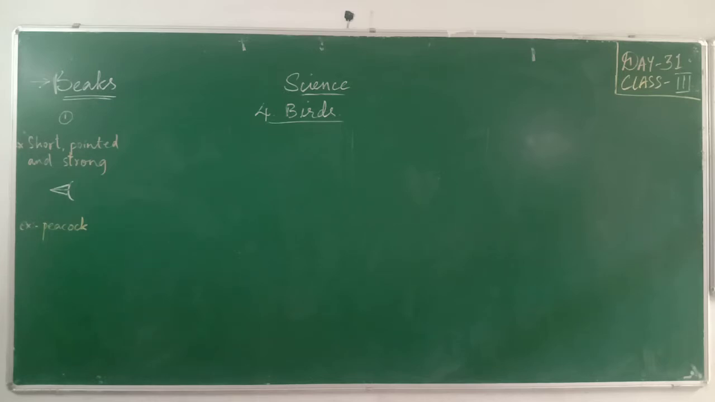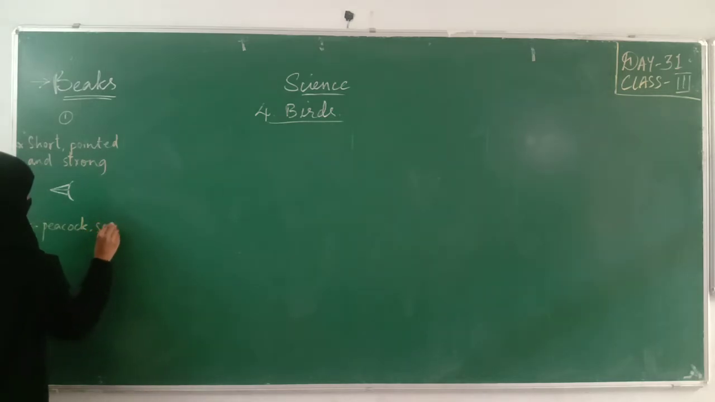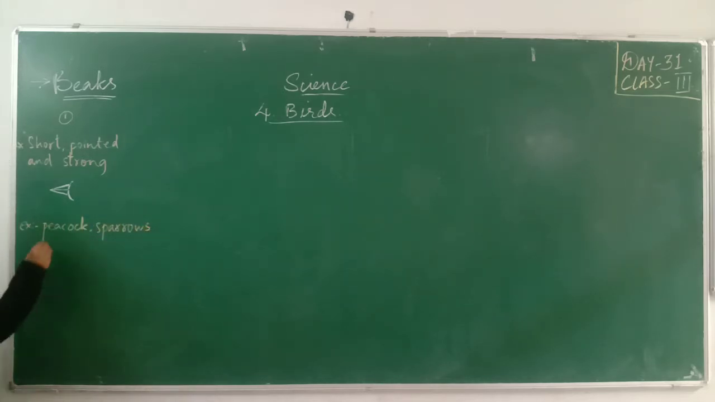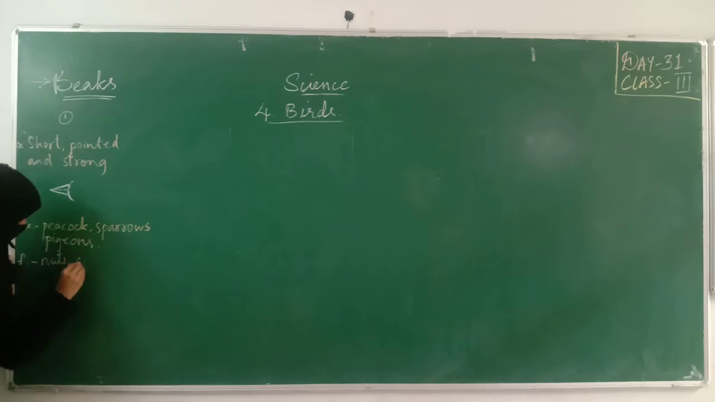Peacock, sparrows, pigeons. Their beaks are very short. It will be pointed and it will be very strong. Okay, so what kind of food do they eat? If I'm writing for food, just for understanding, they eat very tiny things like grains of rice or wheat, nuts, seeds, grains.